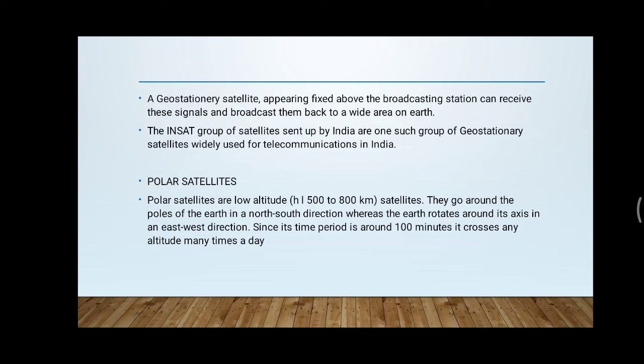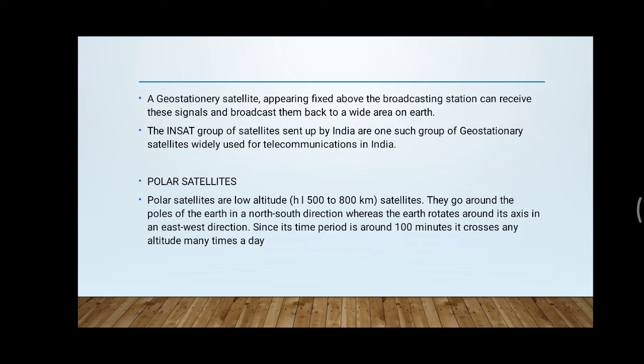Now let us come to the next one, that is the polar satellites. As the name indicates, they revolve around the polar regions. Polar satellites are low altitude, 500 to 800 kilometers. They go around the poles of the Earth in the north-south direction.